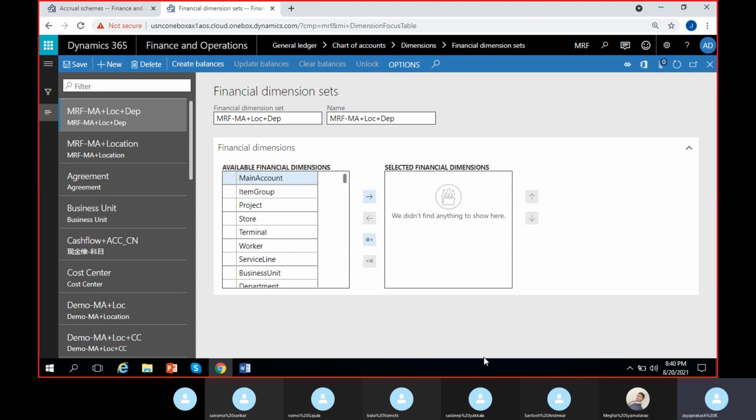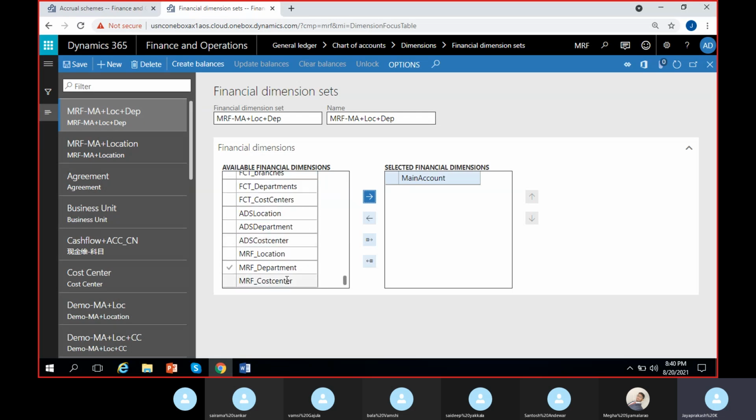So how do I select them? Main account. Okay, select main account, click on arrow and move it this side. And go down, go for location and department. We'll select location and department both at a time and click on this arrow mark.